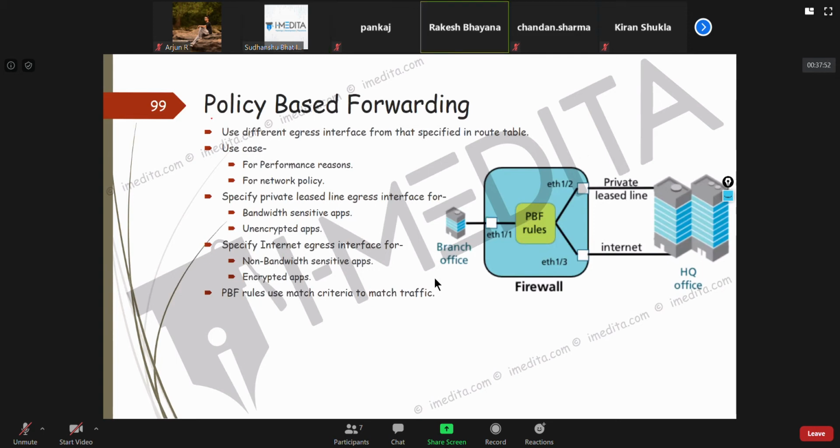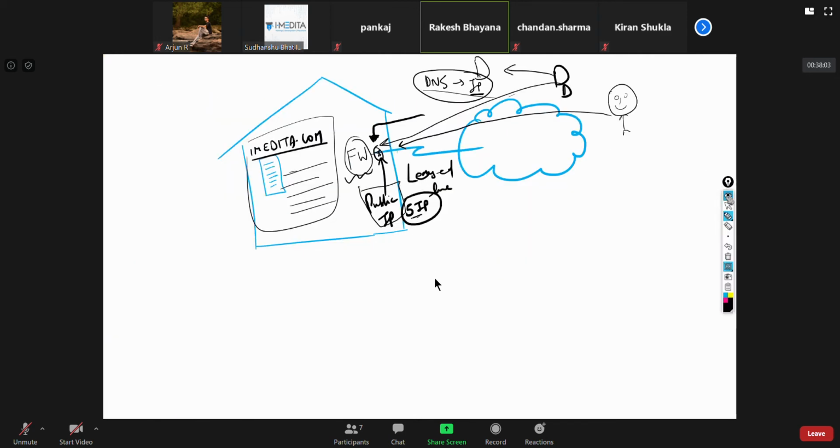So basically, firewalls are installed near the lease line, and it's installed at the service provider end? No, no. See, it depends.